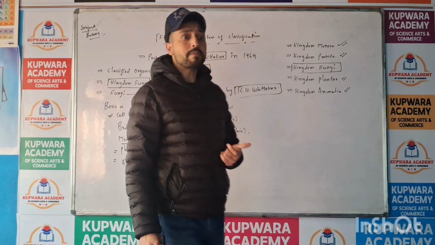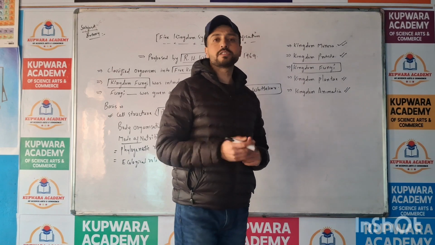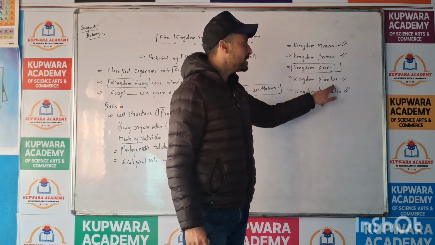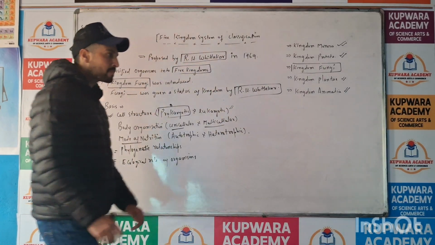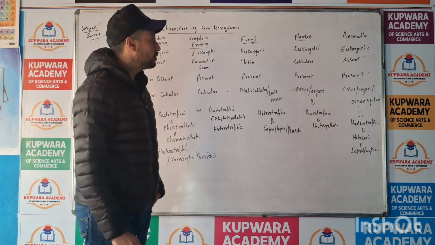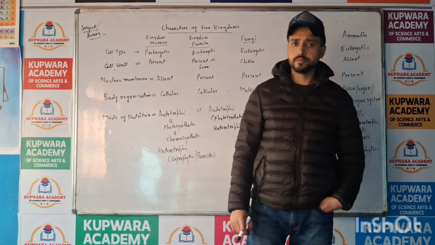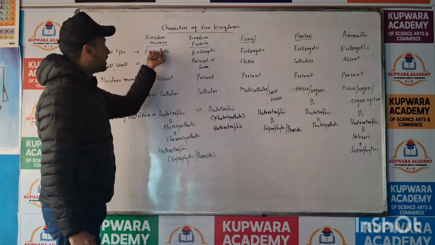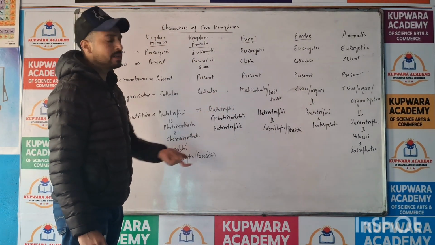Now let's talk about the five kingdoms and their characteristics: Kingdom Monera, Kingdom Protista, Kingdom Fungi, Kingdom Plantae, and Kingdom Animalia.